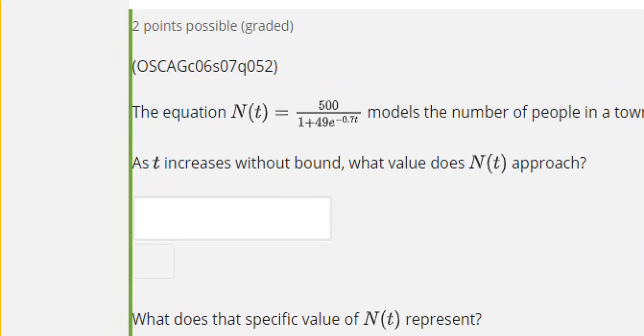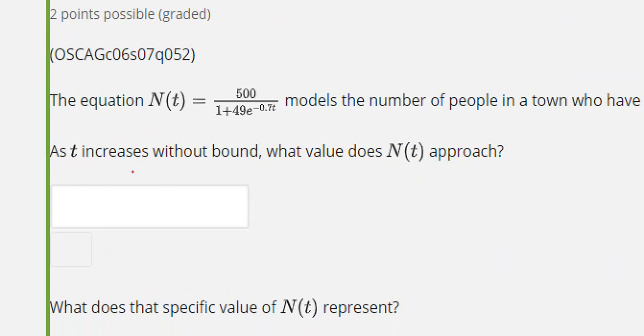Now, the first question is, as t increases without bound, what does that really mean? Without bound. Bound means a boundary. Without boundary, that means t is continuing to increase. So in other words, t is approaching infinity. And then this is to ask, hey, what does this n of t approach when this t is, say, infinity?